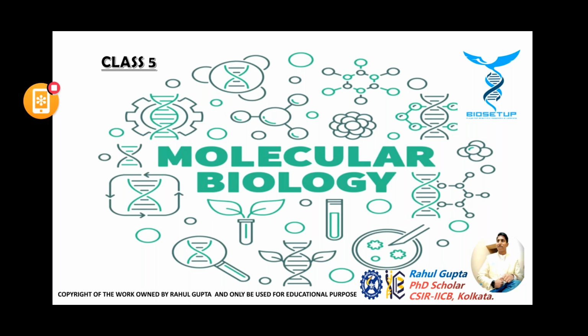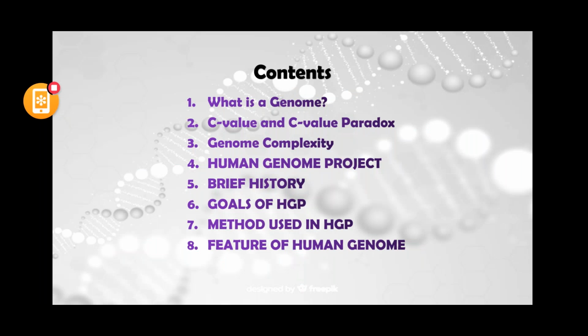So today is the fifth class, and these are the contents of what we are going to learn today. We will learn what a genome is, then the C value and C value paradox. What do you understand by C value and C value paradox? Then genome complexity, and why it is called genome complexity.